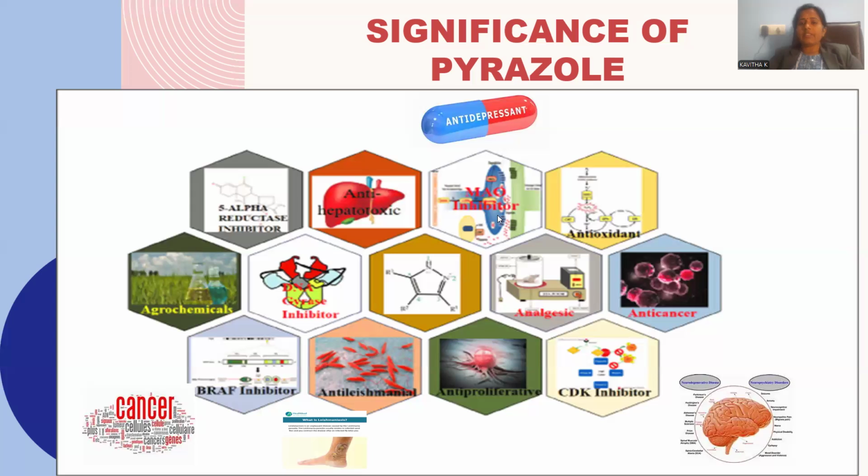And MAO inhibitor activity. MAO inhibition relates to conditions where nervous system and brain functioning become suppressed, so that the person becomes depressed. Anxiety and depression conditions induced due to MAO will be mitigated, and we induce activeness in brain functioning so that it works like an antidepressant, right? Pyrazole is a kind of antidepressant as well.